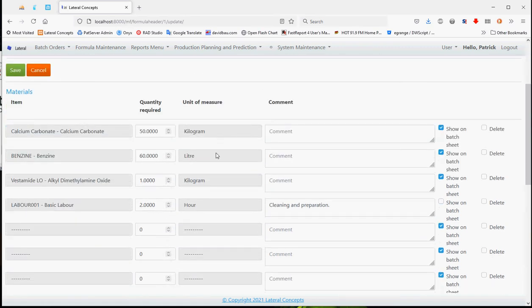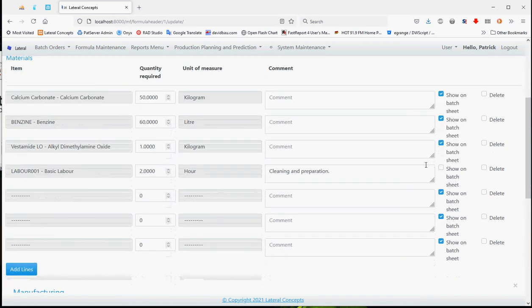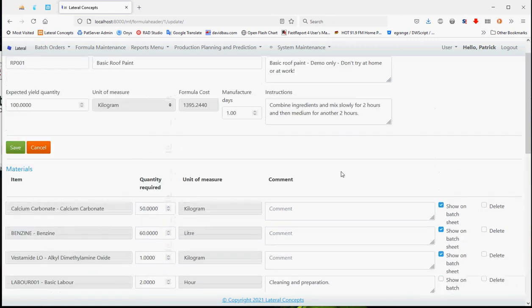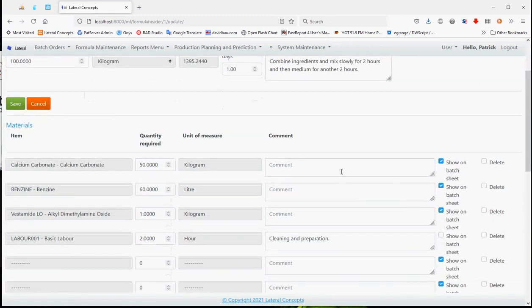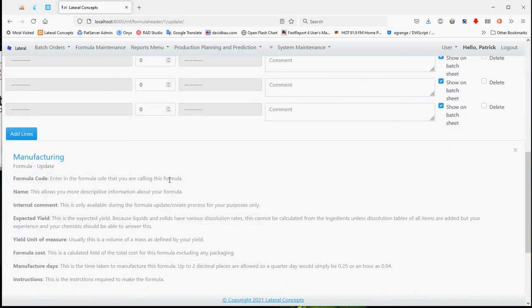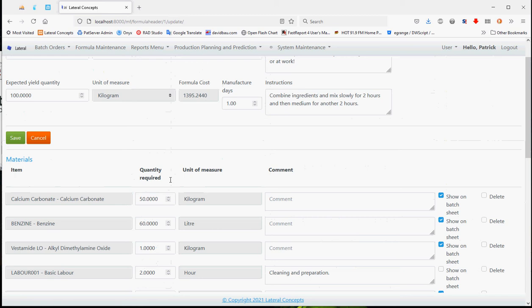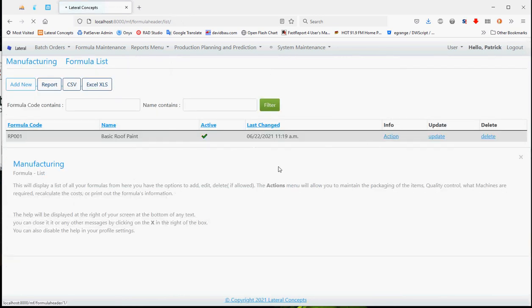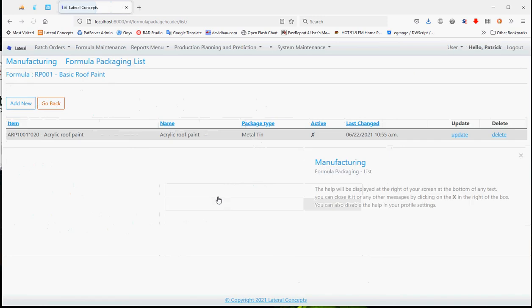You can add in your items, and you can define whether it must be shown on the batch sheet or not. This is ideal if there's extra costs involved, to recalculate the cost of the item, but they don't need to be shown on the batch sheet. Once again, your online help's available to you. You can save it. Under the action, you can define what packages are done.